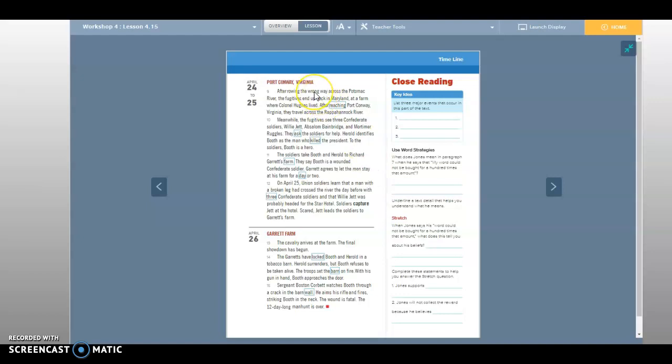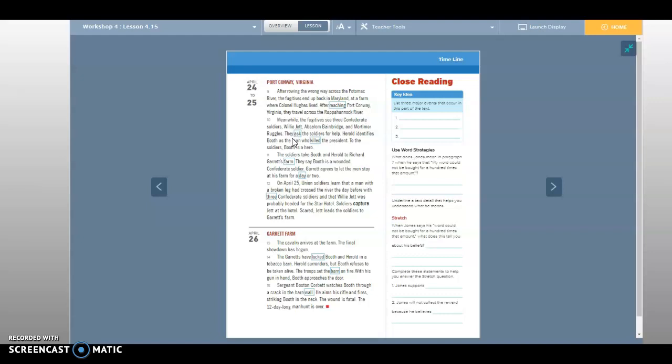April 24th here, Port Conway, Virginia. After rowing the wrong way across the Potomac River, the fugitives end up back in Maryland, at a farm where Colonel Hughes lived. After reaching Port Conway, Virginia, they travel across the Rappahannock River. Meanwhile, the fugitives see 3 Confederate soldiers, Willie Jett, Absalom Bainbridge, and Mortimer Ruggles.